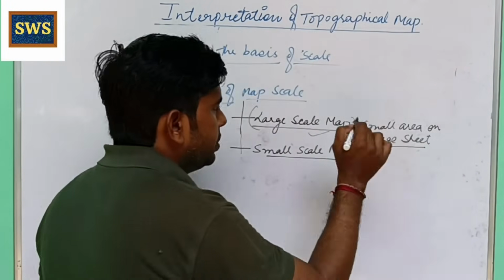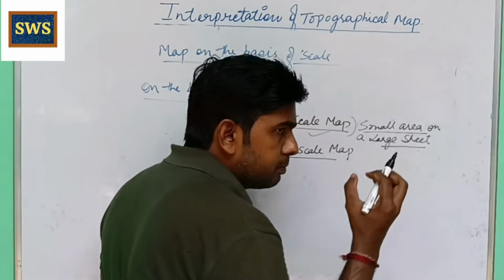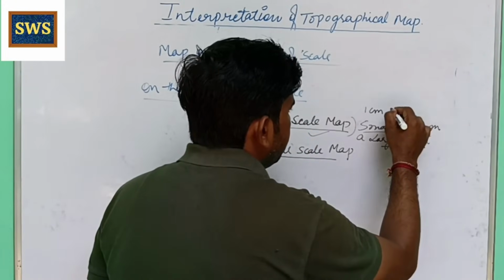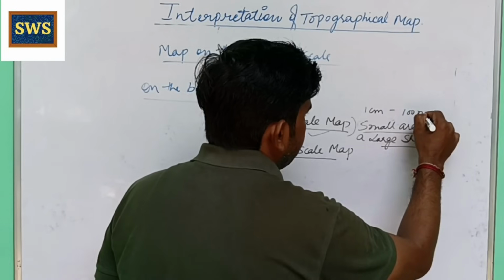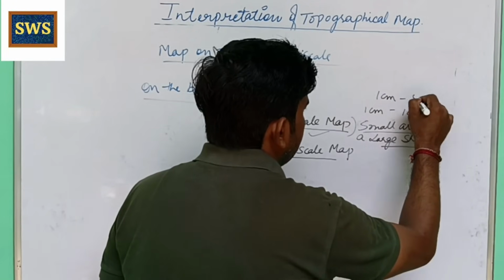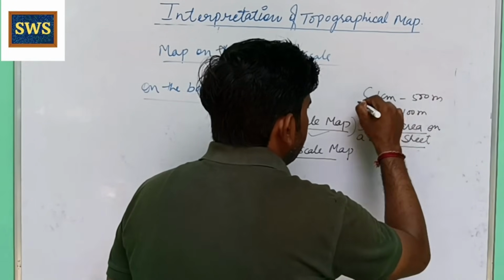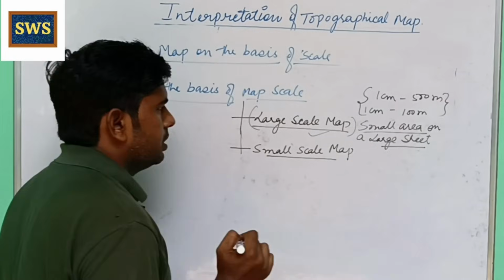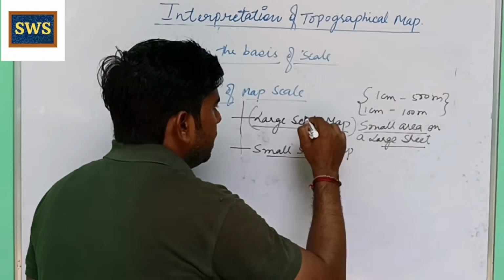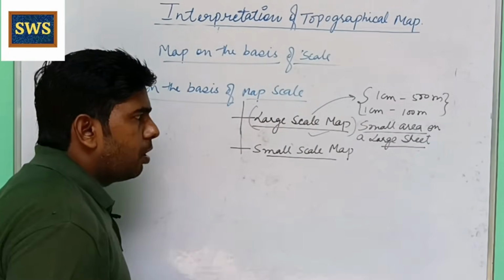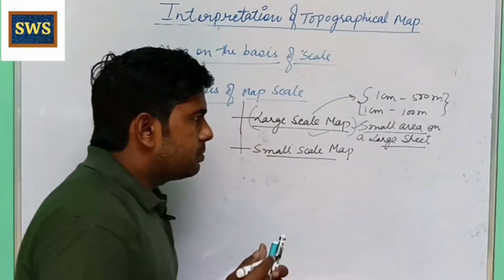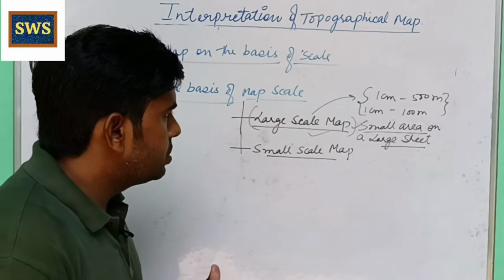It means we take a small scale, like 1 centimeter shows 100 meter, 1 centimeter shows 500 meter. So this is a small scale. It means a large scale map contains a small scale. It shows a small area on a large sheet.